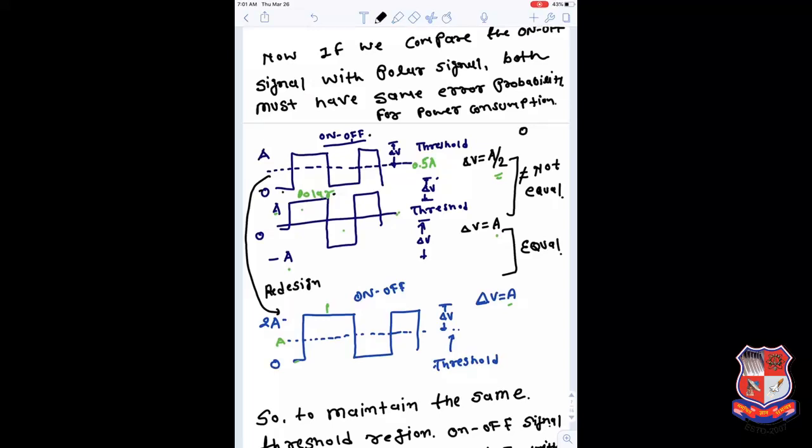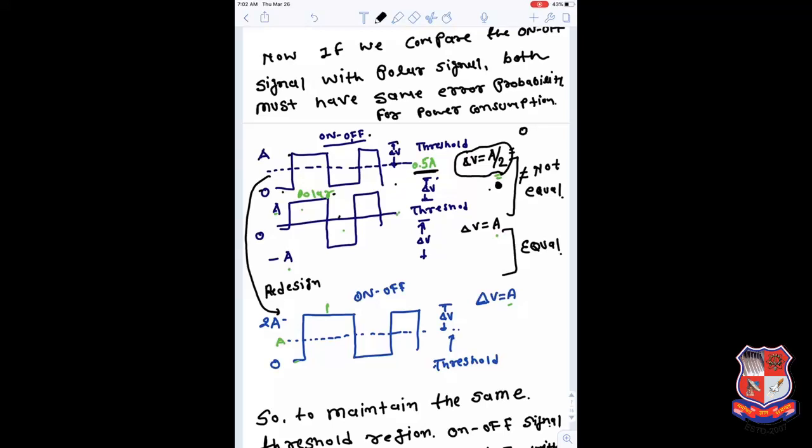So in the on-off signal we transmit with 0 and A, so the threshold may fall somewhere here at 0.5A, and if we compare the distance delta V between A and the threshold, or 0 and the threshold, it is at the midpoint, so both have delta V of A by 2. So if noise crosses this boundary either in the positive direction or the negative direction, your receiver cannot detect that bit correctly, and the receiver is basically suffering from error.